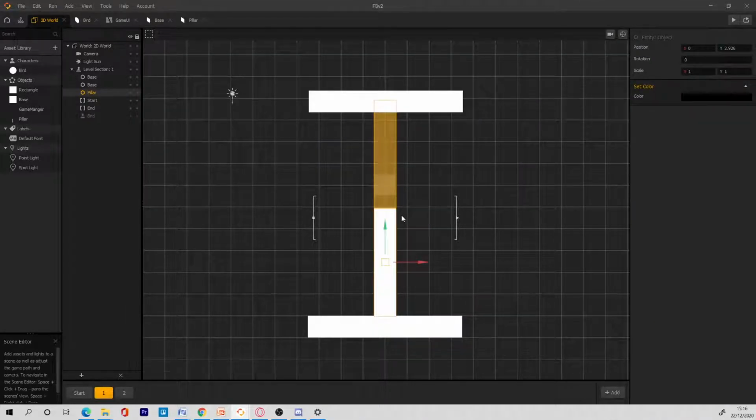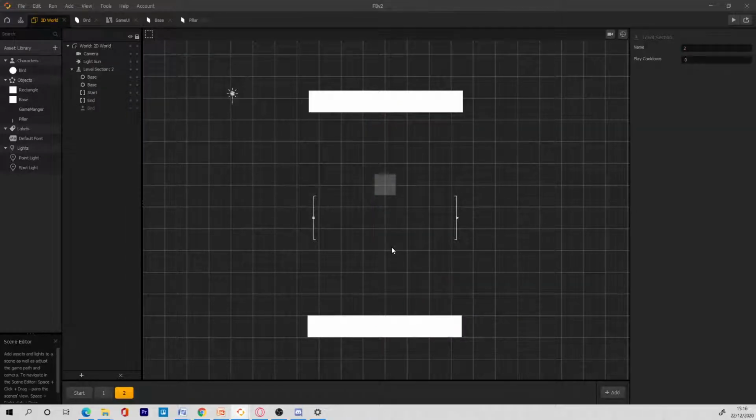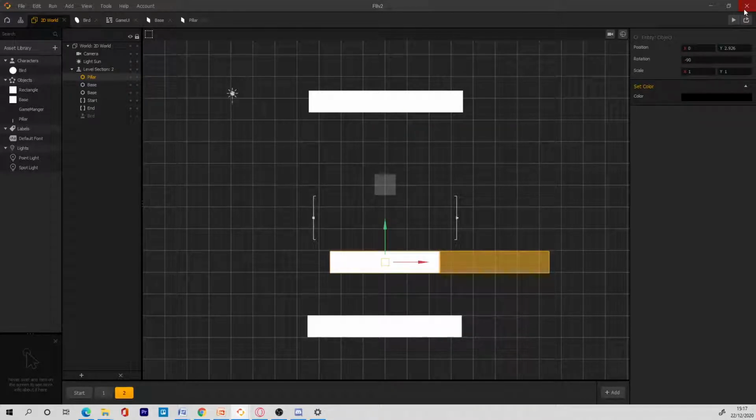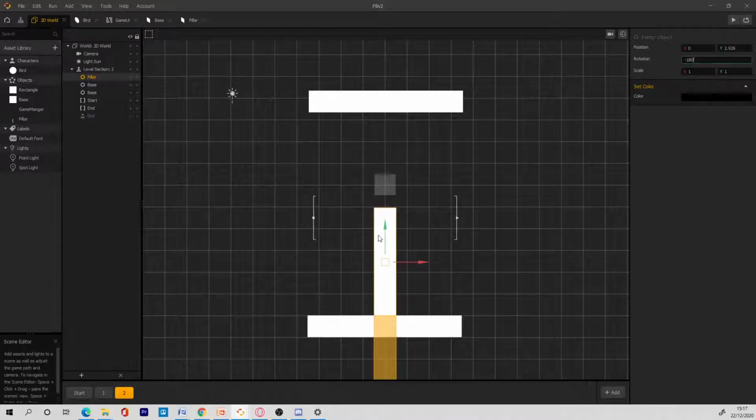So now I am going to duplicate this one right here. Copy this pillar and then paste this pillar in this second one here. And then I can just rotate the pillar like minus 180, upside down, and drag it up.